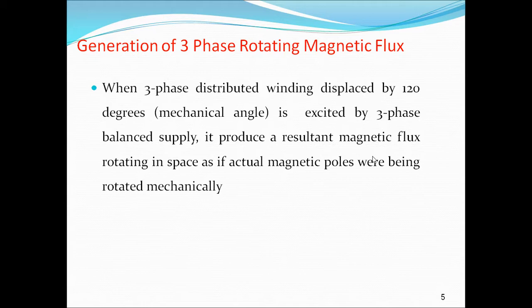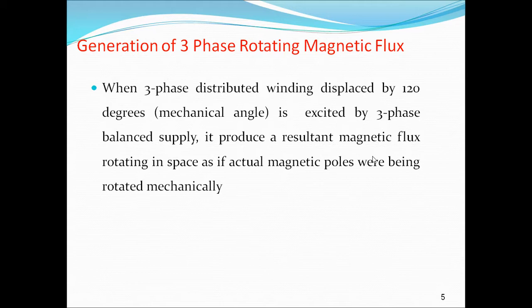When it is connected to a three-phase supply, it produces a rotating magnetic field, and a resultant rotating magnetic flux in the space between the rotor and the stator gap space. Actually, magnetic poles were being rotated mechanically. So when the rotating magnetic field is produced, automatically the rotor poles start rotating. That is called the rotating magnetic field.